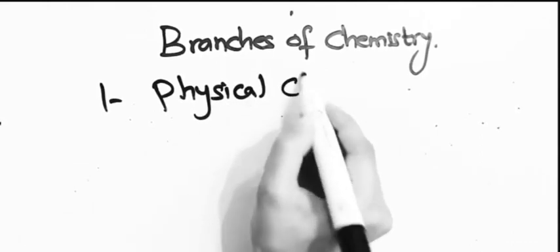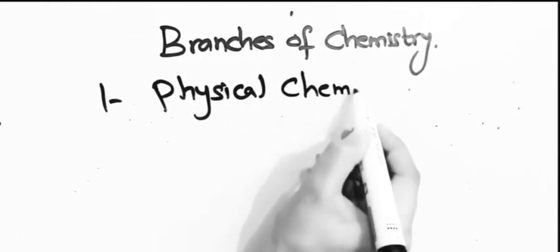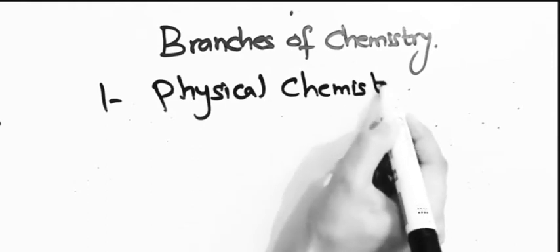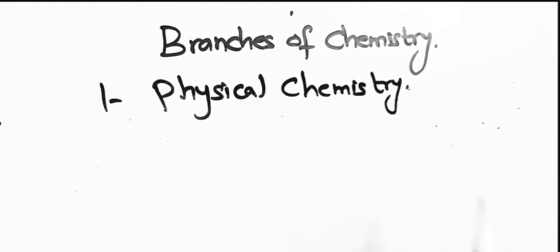It is the branch of chemistry in which we study the relationship between composition and physical properties of matter, and all the laws and theories to understand the structure and changes of matter. It means in this branch we'll study the structure of atoms, the structure of molecules, how molecules and compounds are formed, and the physical properties of any kind of compound.